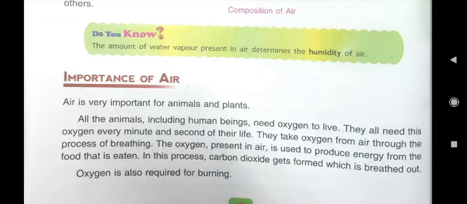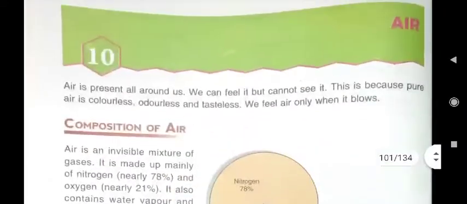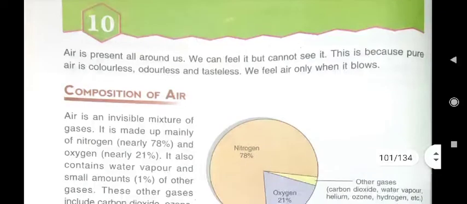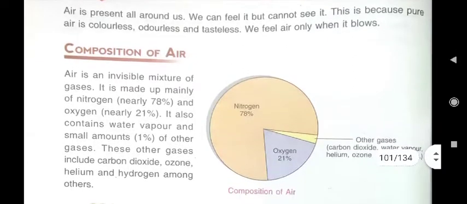Good morning, children. In our previous class, we have read lesson number 10. That lesson number 10 is air. So, here again we will continue with that lesson. Here in this lesson, air, I have told you about the composition of air.